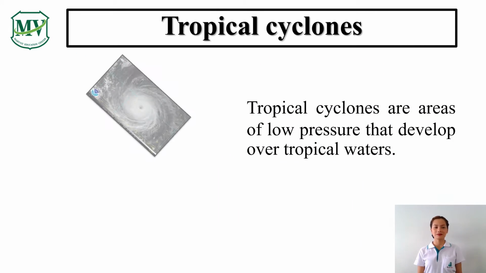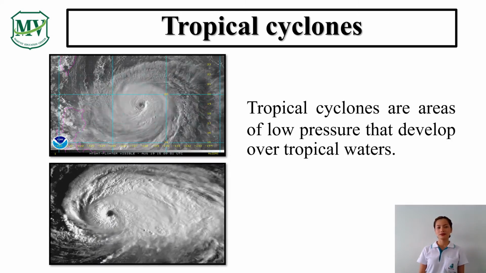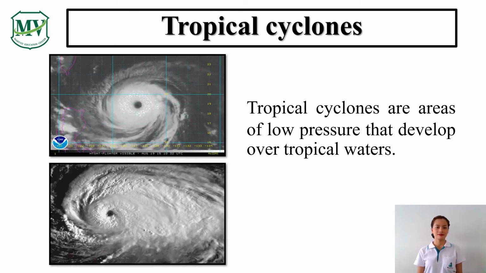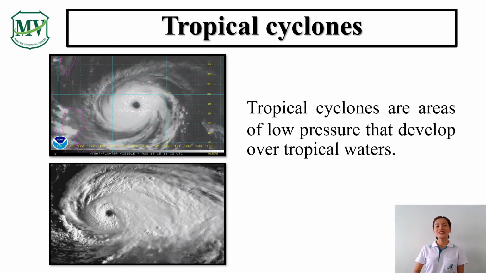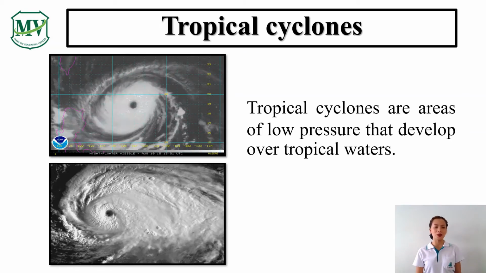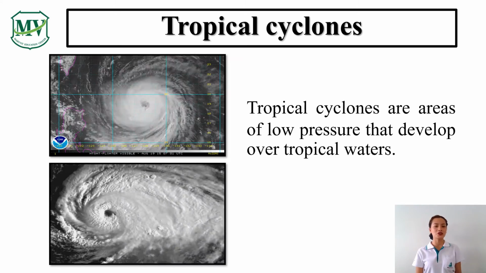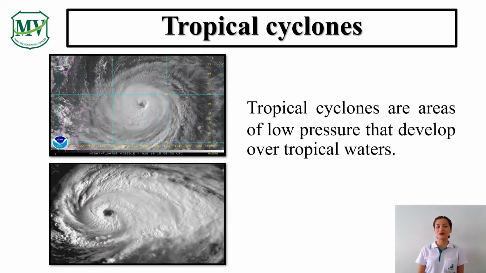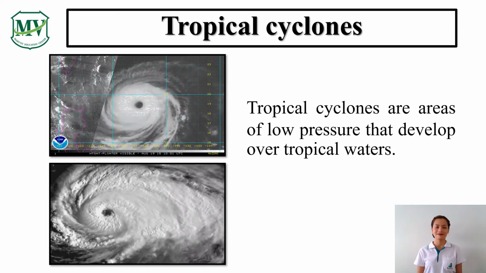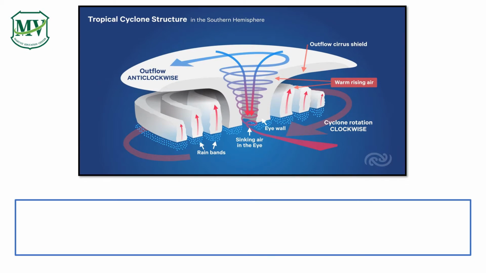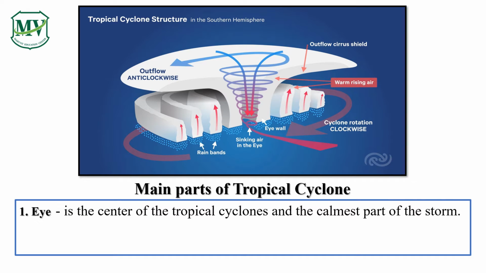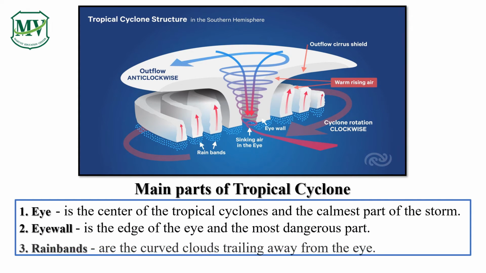Tropical cyclones. What is a tropical cyclone? Where is it found? Good. Tropical cyclones are areas of low pressure that develop over tropical waters. They can be found in tropical countries. A tropical cyclone has three main parts. Do you know what they are? Great! The main parts of tropical cyclones are the eye, the eye wall, and the rain bands.